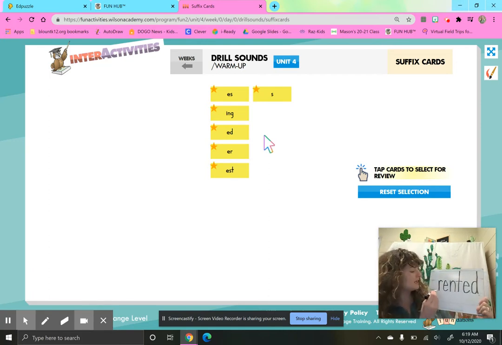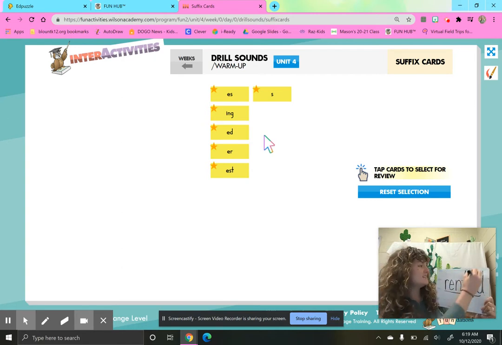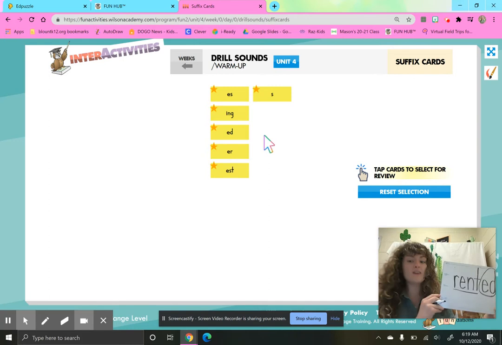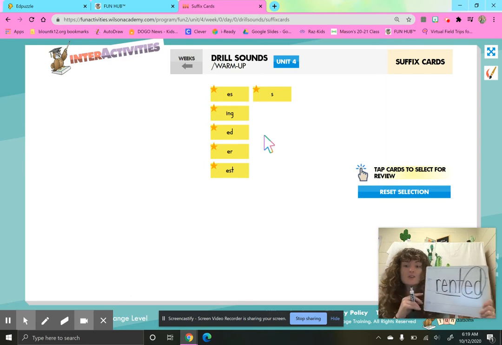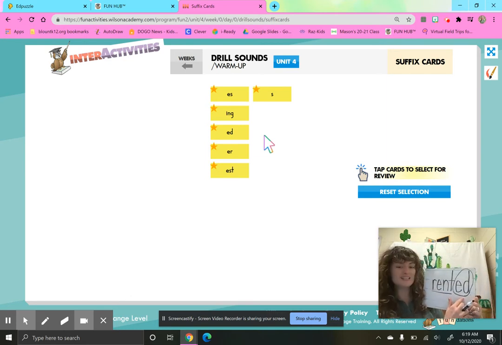My base word is rent, and my suffix is ed. If I see ed at the end of a base word, that tells me I rent in the past. I've already done it. So rent, rented.